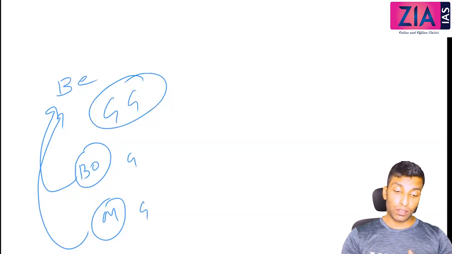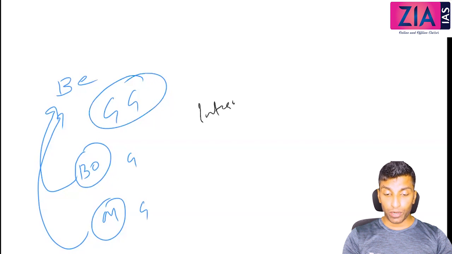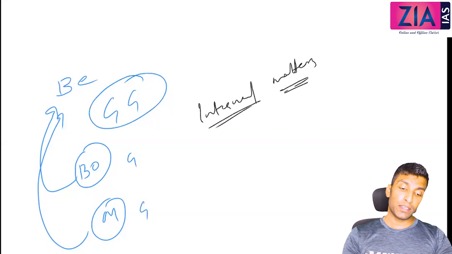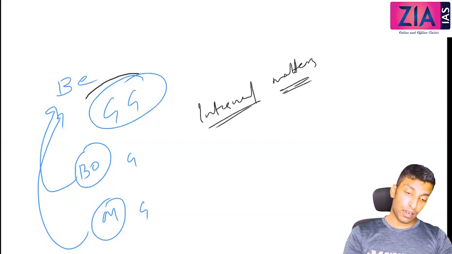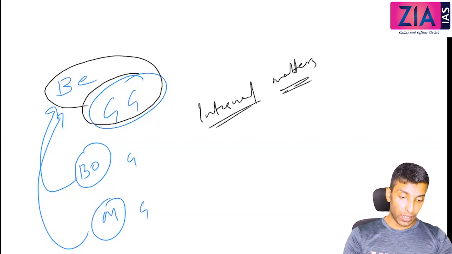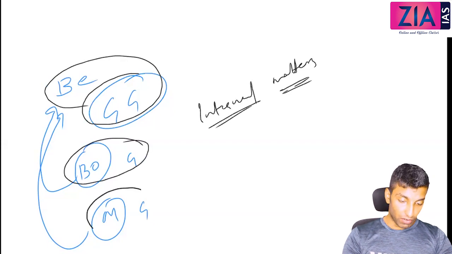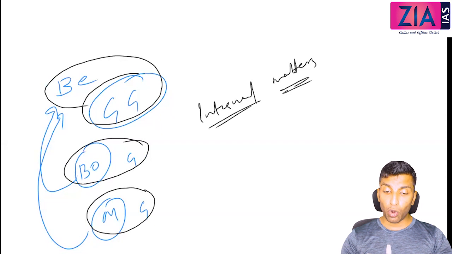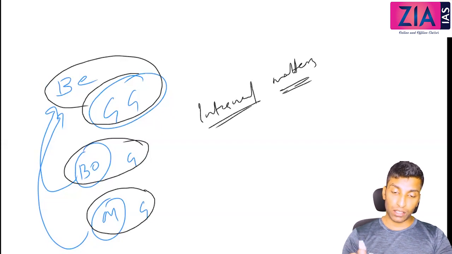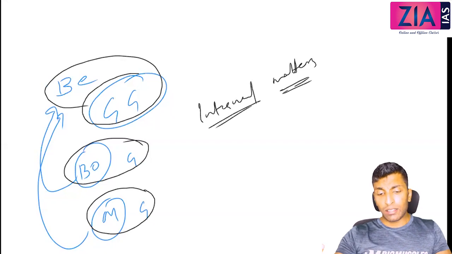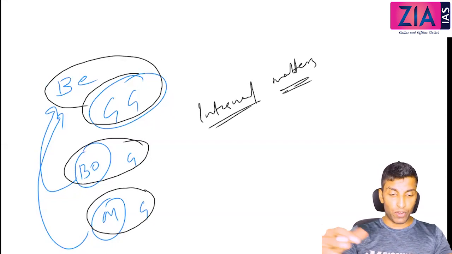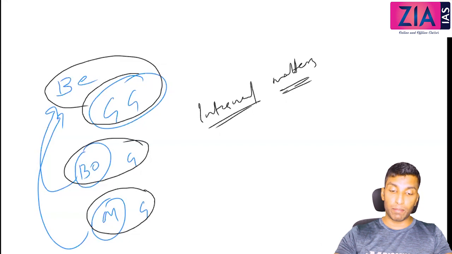In case of internal matters, that is more important, no? In case of internal matters, the Governor General has control in Bengal only. The Governor of Bombay has complete control in Bombay. In Madras, the Governor has complete control in Madras. Nobody can interfere. The Governor General has nothing to do with that in internal matters. So there is no superiority or inferiority here. Everybody is superior in their own domain, in internal matters.